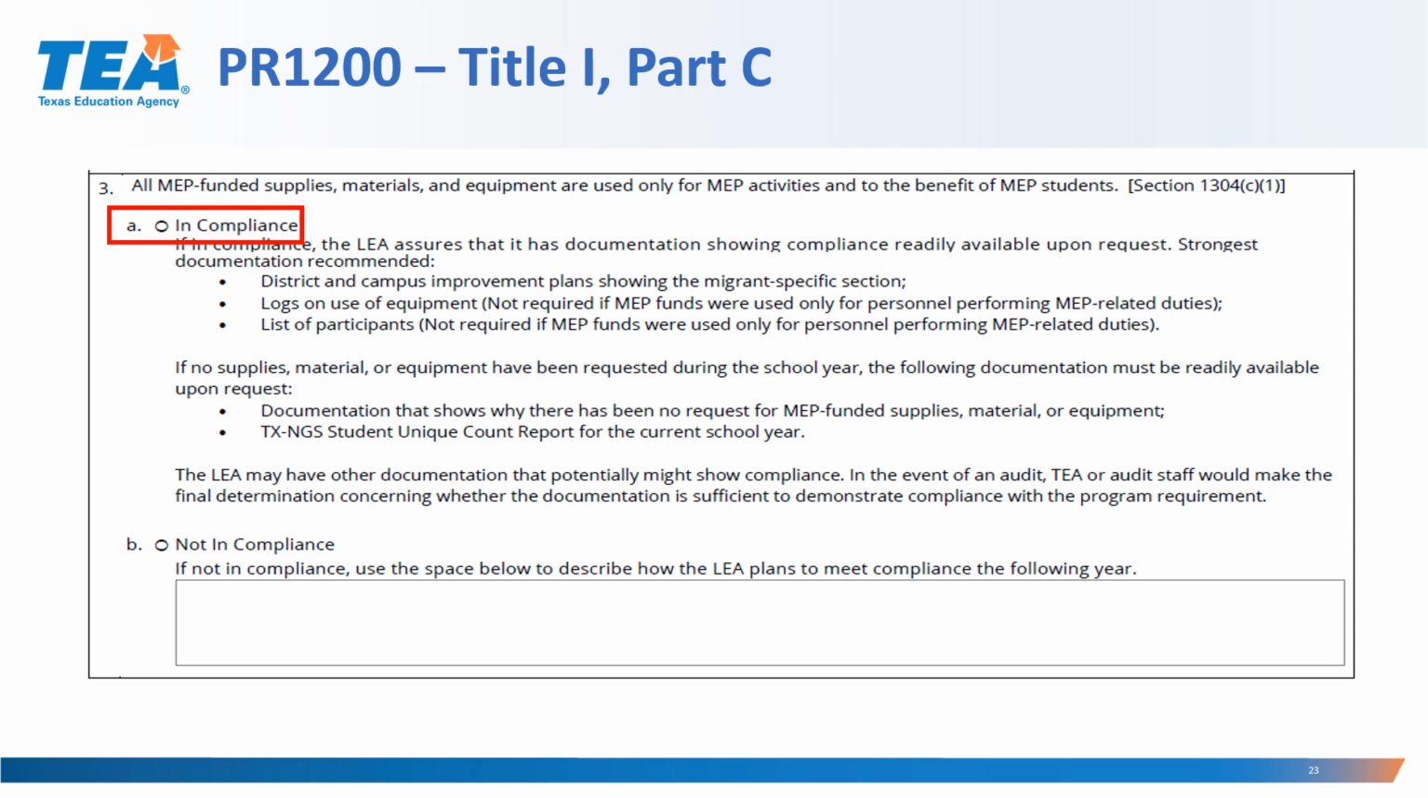The LEA may have other documentation that potentially might show compliance. In the event of an audit, TEA or the audit staff will make the final determination concerning whether the documentation is sufficient to demonstrate compliance with the program requirement. If the LEA indicates that they're not in compliance, they will have to provide a description of how the LEA plans to meet compliance the following year in the box below.